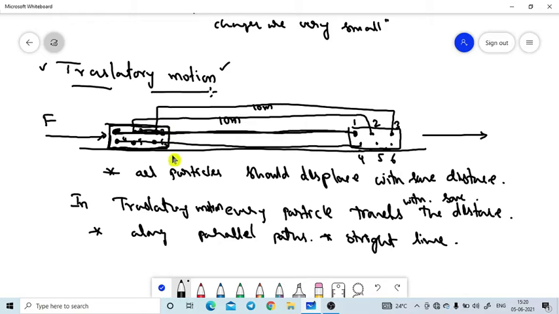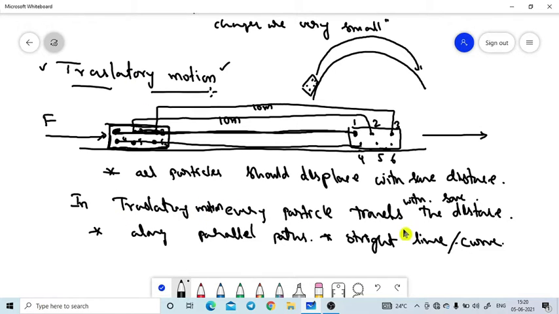Even if the body is traveling along a curved path, say I take an object like this and it travels from here to here along a curved line, the paths covered by all particles are the same, whether along a straight line or a curve. Then that type of motion is named translatory motion.